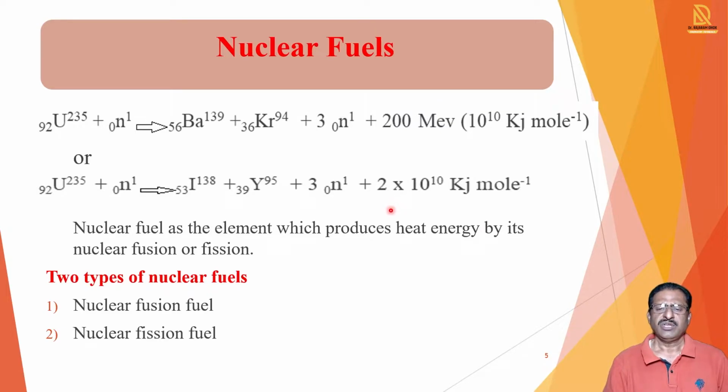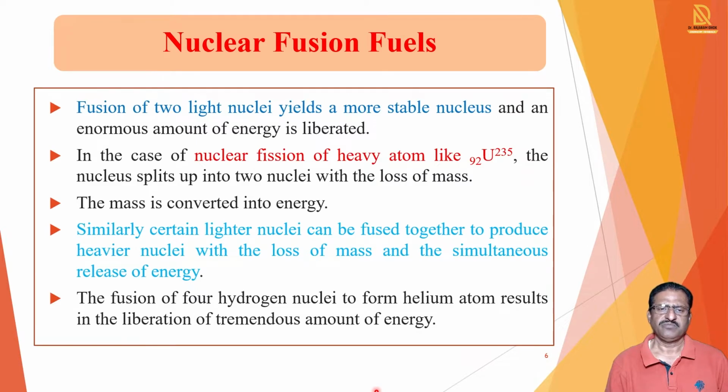In this way a large amount of energy is produced when a higher nucleus like uranium is broken by bombarding it with neutrons. These nuclear fuels are classified into two types: nuclear fusion fuel and nuclear fission fuel. We see both types one by one in detail with certain examples.